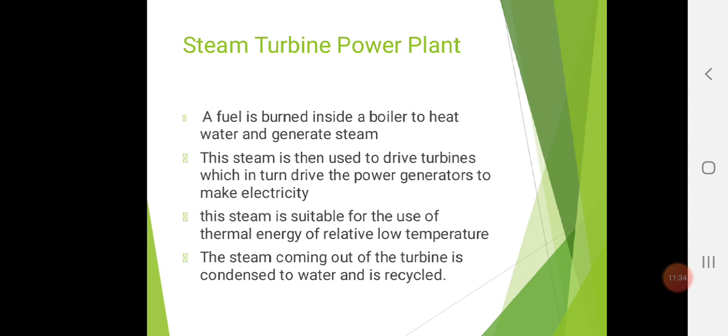See guys, they will also ask which is the following component or which are the following components of a steam turbine power plant. So what are they? Coal and ash system, air and gas system, boiler house, superheater, economizer, air preheater, cooling system, turbine and alternator. Now, what is the next?